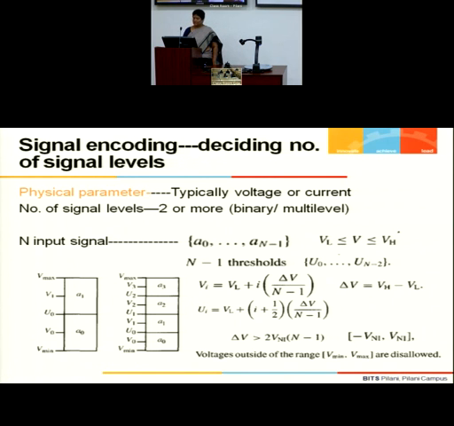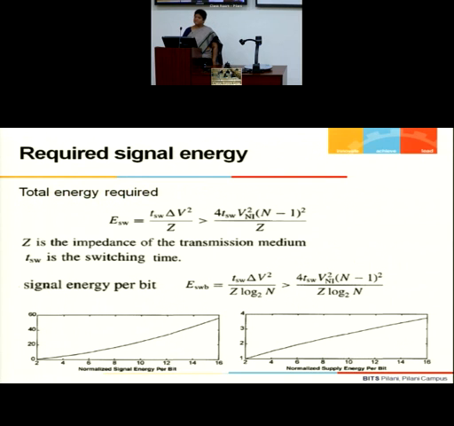Now remember, when we look at the energy, the number of levels also decides how much energy will be consumed. So how many signal levels you have within that range from V low to V high. The total voltage range is fixed. I may divide it into 3 parts, so it's ternary signaling. I may divide it into 4 parts, it would be quaternary, or it can be binary, or any multi-level signaling that you are aiming at. But remember that the range is fixed from V low to V high.